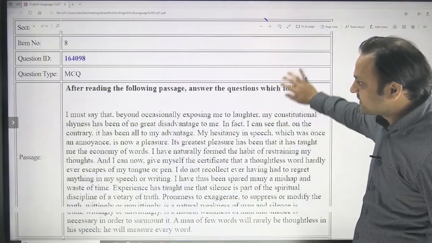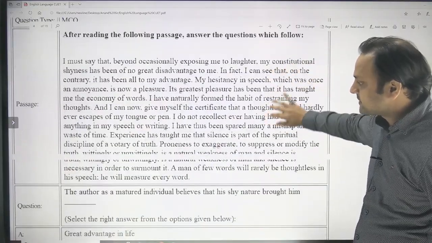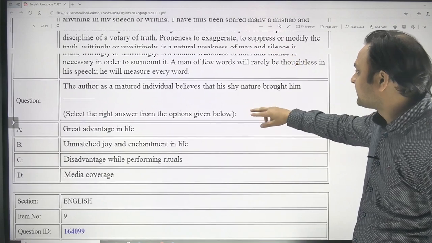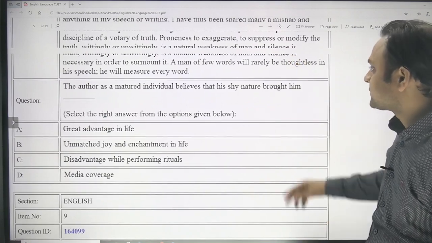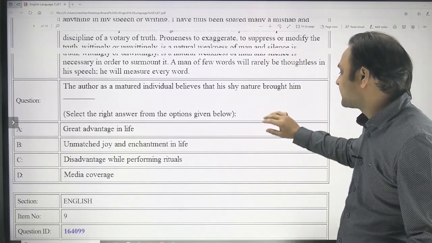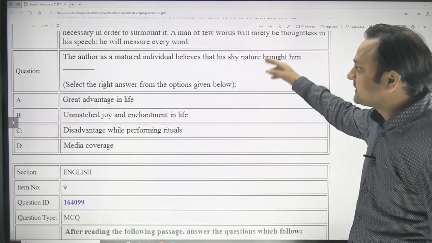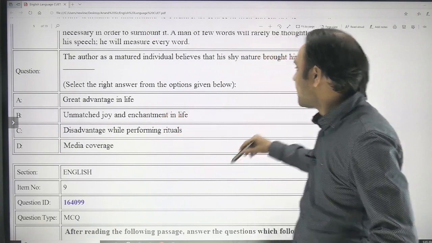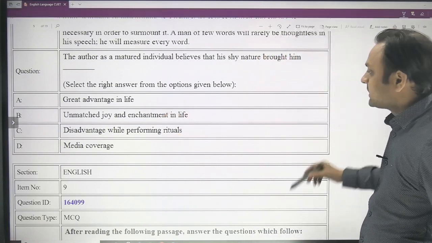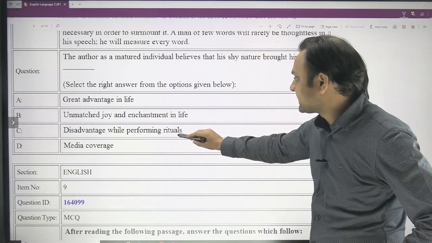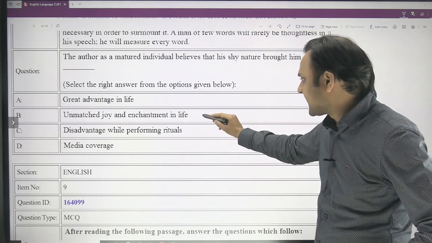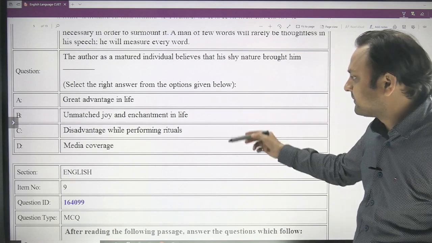Now let's move to the next question, on the same passage. It says that the author, as a mature individual, believes that his shy nature brought him what? Did it bring him great advantage in life, or disadvantage while performing rituals, or unmatched joy and enchantment in life, or media coverage?